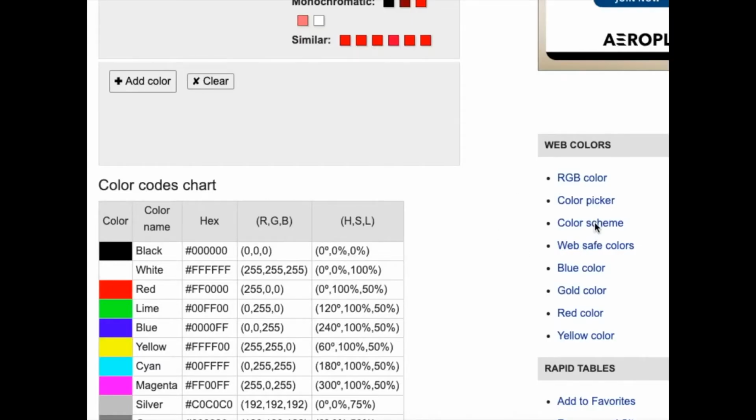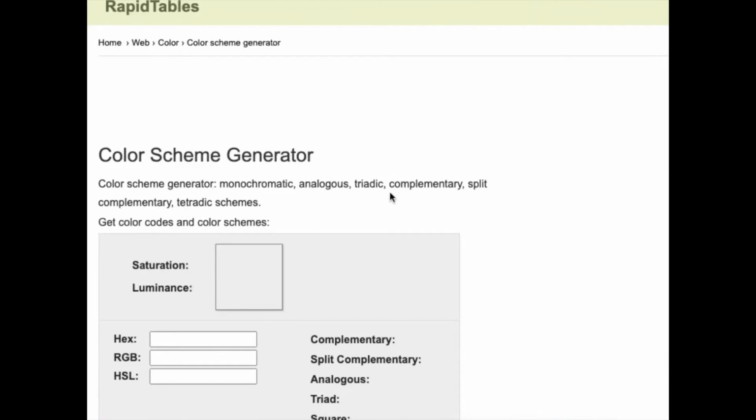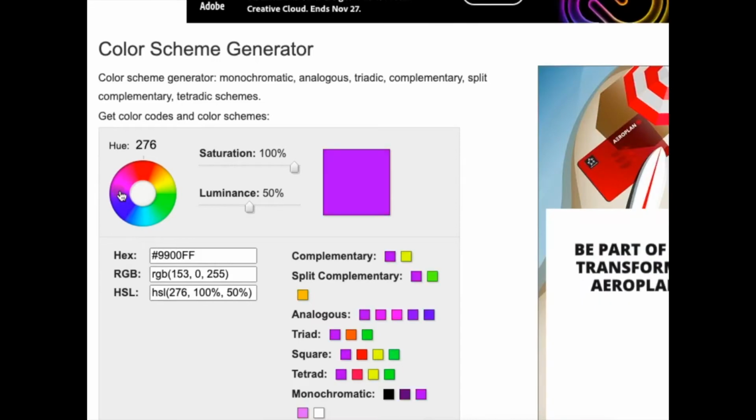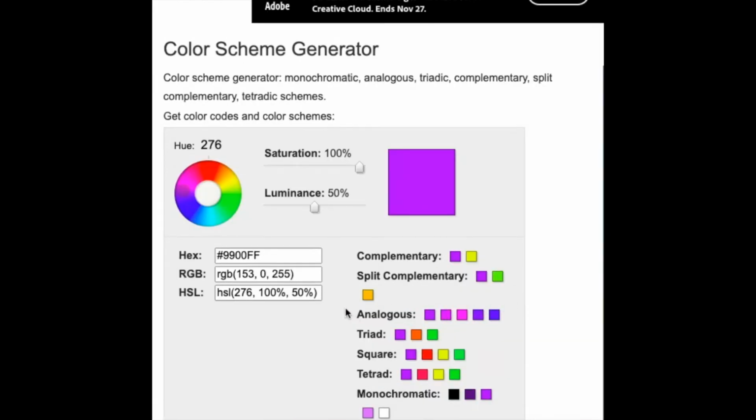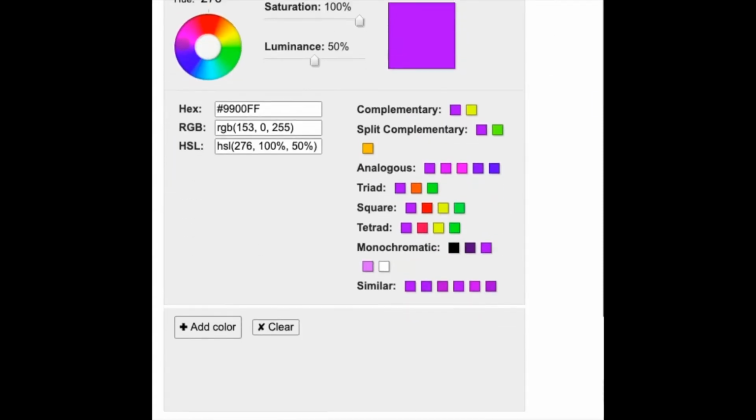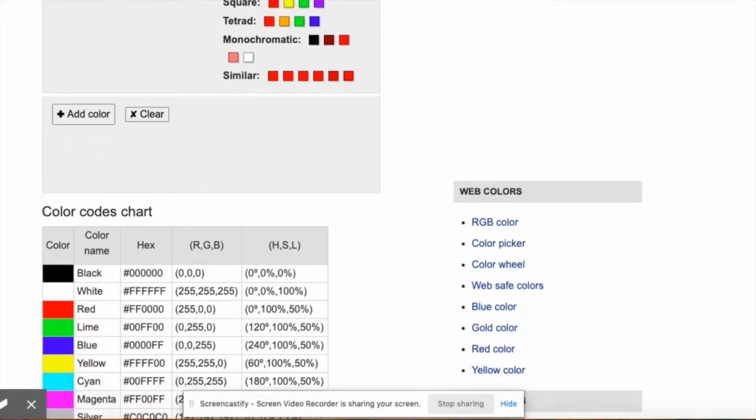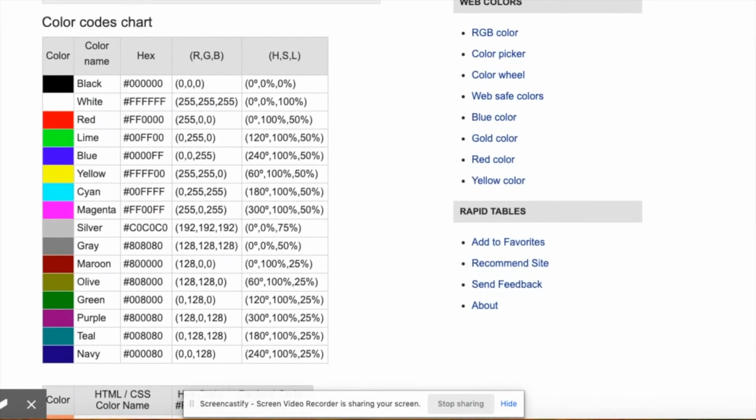You can see on this website, if we choose color scheme, we'll select a color and it will show us complementary colors. So this is the complementary, split complementary, monochromatic. It is so helpful in trying to design a website to be able to use a tool like this. I simply scroll down, find the color that I'm interested in, and I copy the hex code.